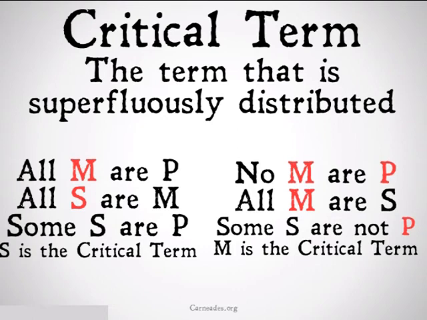Similarly, no M are P, all M are S, therefore some S are not P. M is going to be the critical term because Rule 1 tells us that the middle term needs to be distributed, but it only needs to be distributed once. P is distributed in the premises, but it's also distributed in the conclusion. It has to be to follow Rule 2. So if M exists, that's going to be valid for Aristotle.